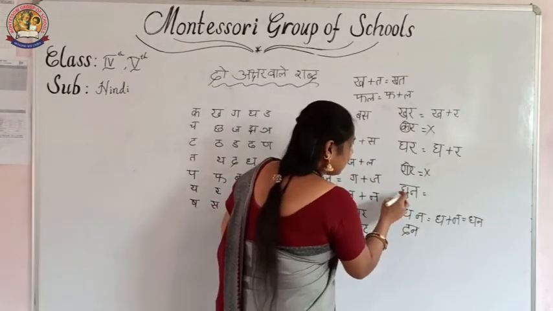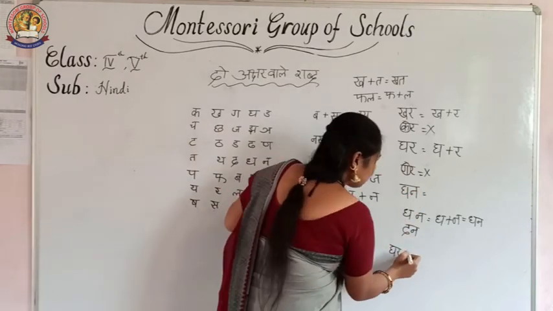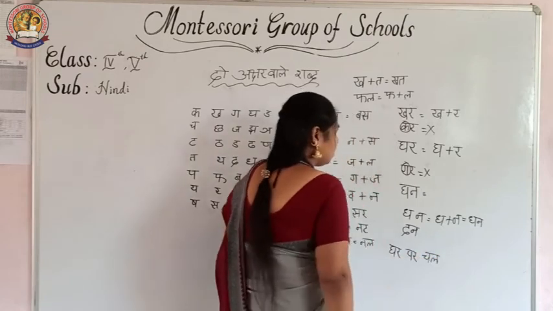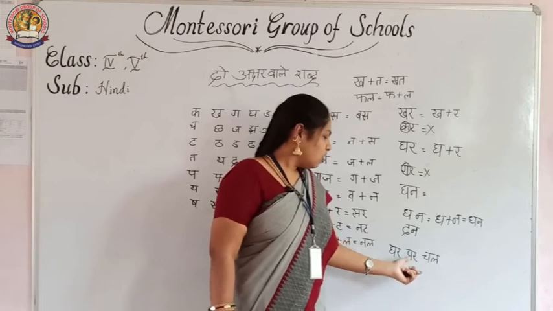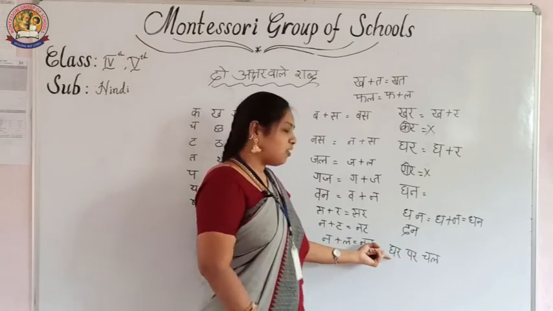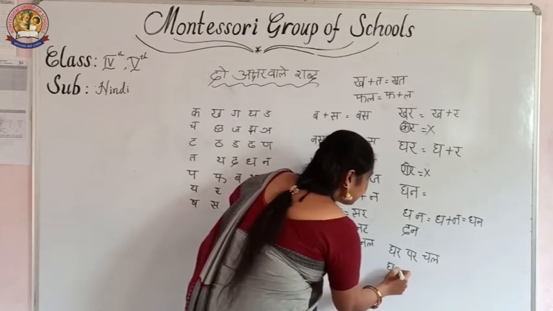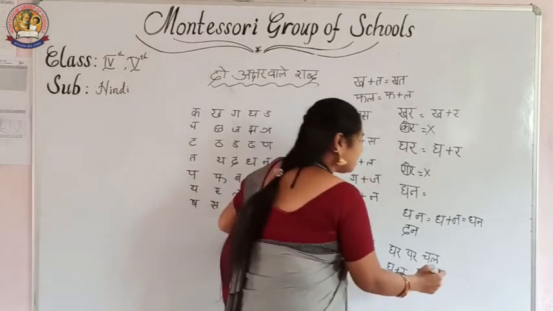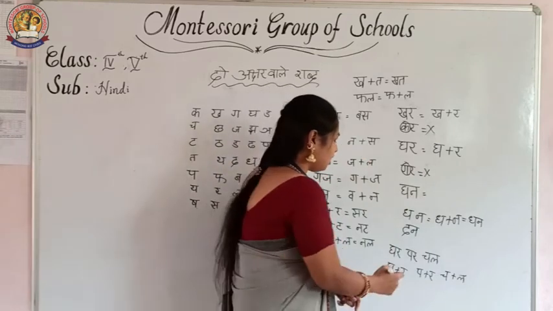See, for example, ghar is there. If a sentence is given, how do we have to read? See, two-letter words. We form a sentence with two-letter words only. What are the letters? First you have to identify. Gha plus ra, ghar. Then pa plus ra, par. Then cha plus la, chal. Easy. See?